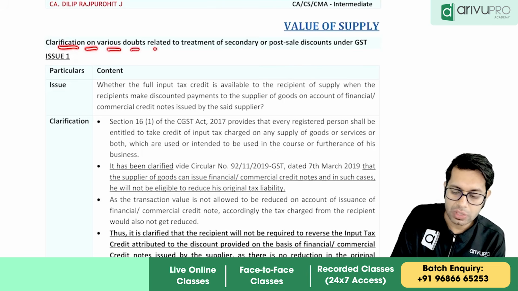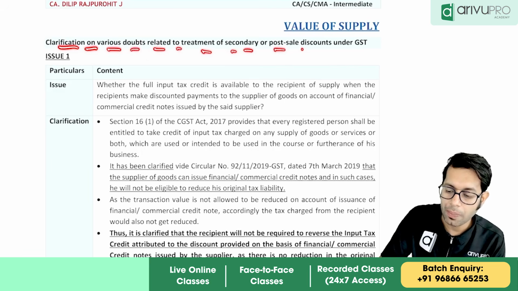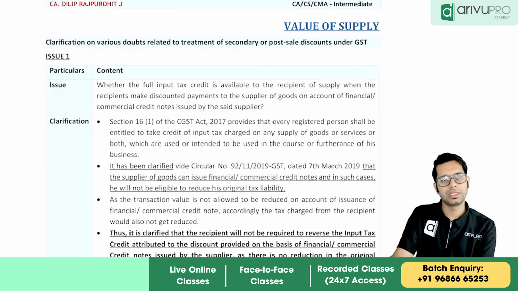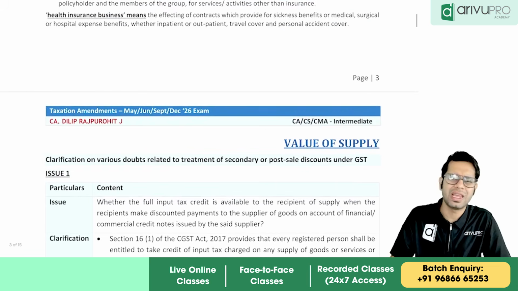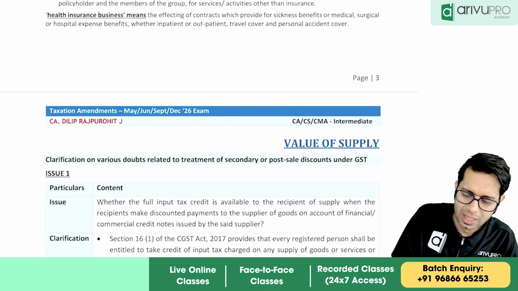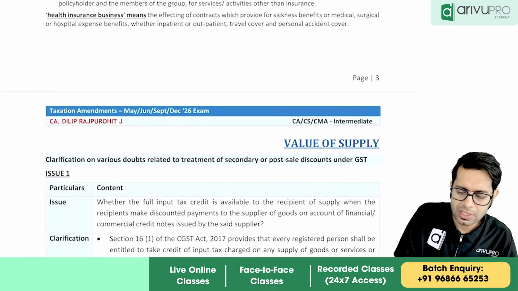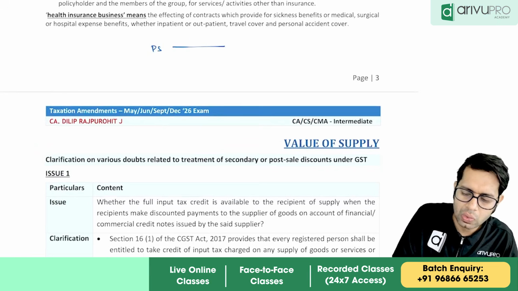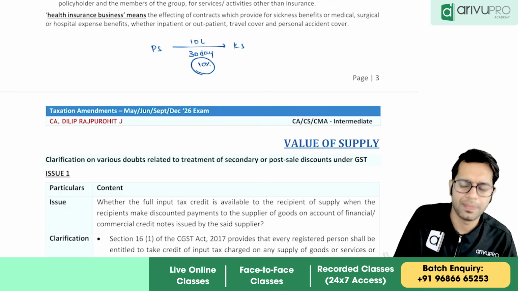Clarification on various doubts related to treatment of secondary or post sale discount under GST. See, GST is very clear with respect to one point. Post sale discount means what, sir? Let us say Priya Saris sold goods worth rupees 10 lakhs to Karina Saris. And I told Karina, if you pay me within 30 days, then I'll give you a discount of 10%.